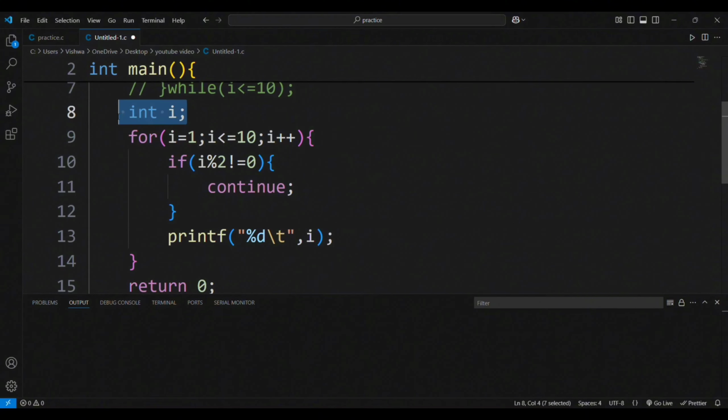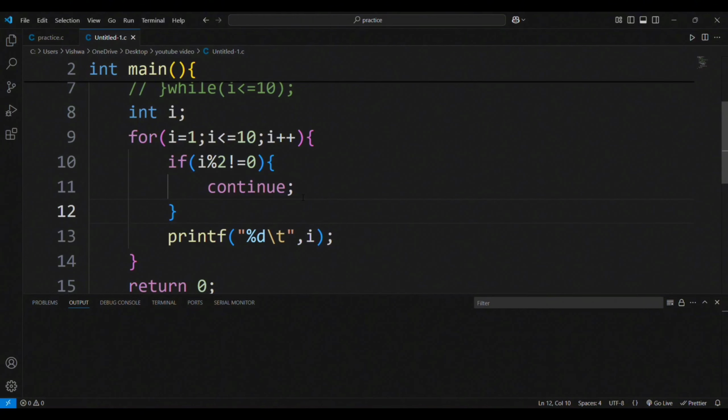Now let us try to understand this code. First we have declared one variable. Next we add for loop. In the for loop we will add an if condition which will check whether the number is even or odd, where i % 2 is used to check the even number. If the result is 0, then the given number is even. If the result is not equal to 0, then the given number is odd. We have given the condition that i % 2 not equal to 0. This if statement will be executed when the i value is odd. This continue statement will be executed and the control will go to the next iteration.